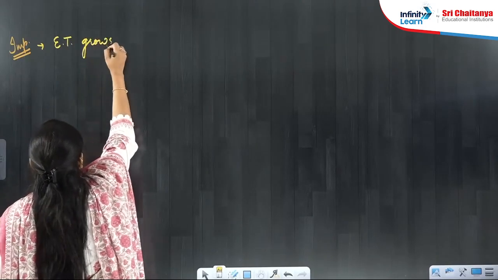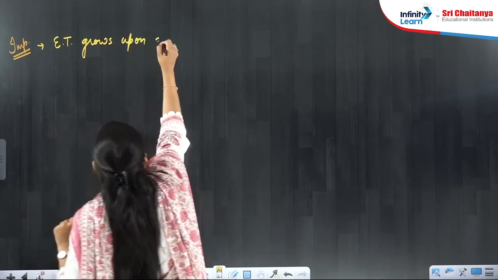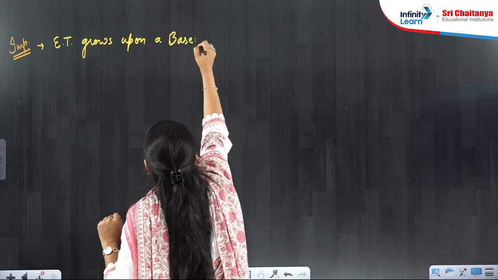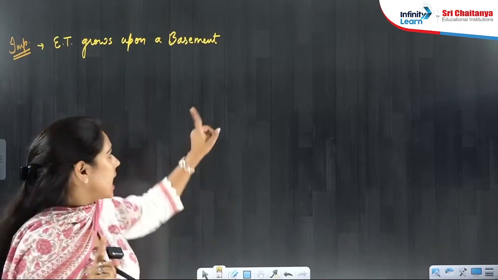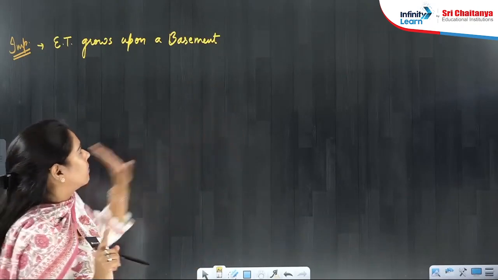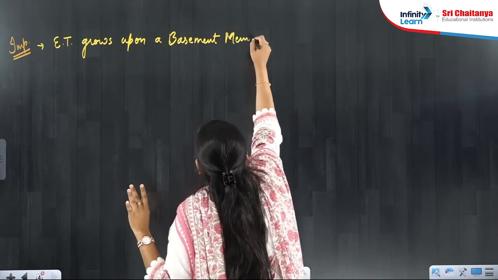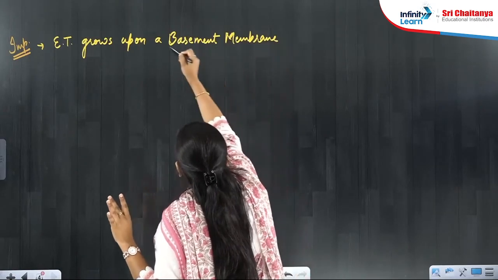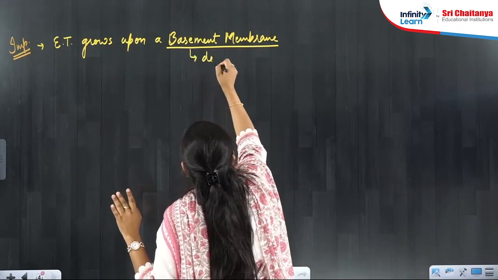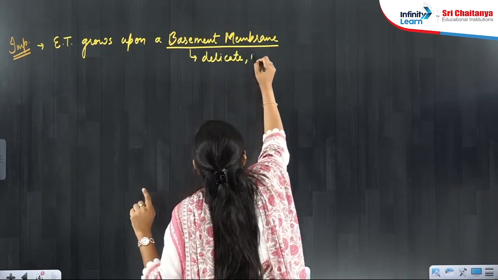tissue grows upon a basement membrane. Now you will tell them, you have told epithelial tissue grows upon another tissue, connective tissue. Yes, connective tissue is there. Basement membrane is the part of epithelial tissue only, and below that connective tissue is present. I will tell you everything with the help of the diagram. Epithelial tissue grows upon a basement membrane, and this basement membrane is a delicate non-cellular membrane.